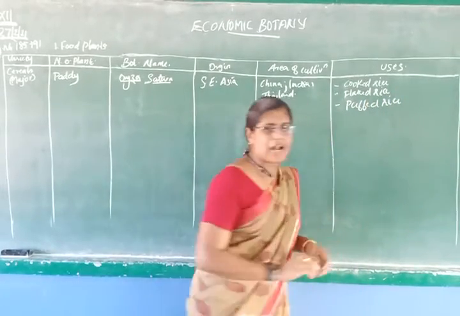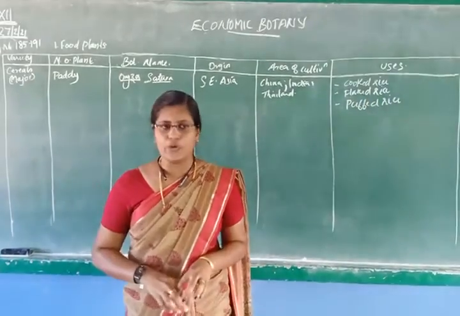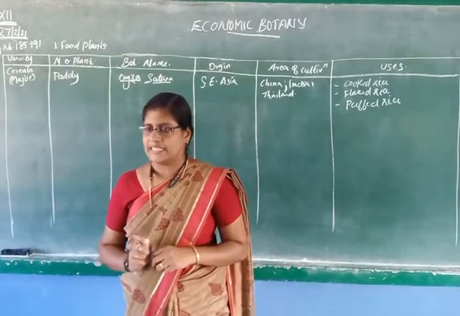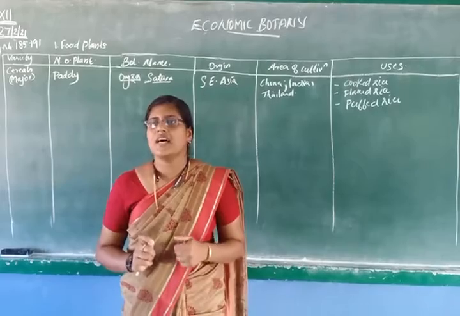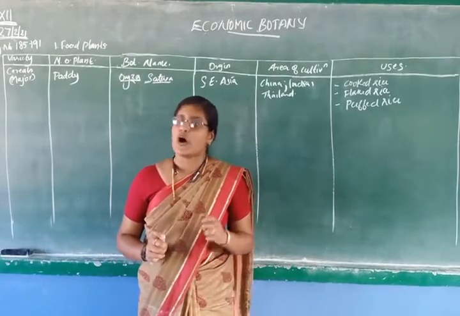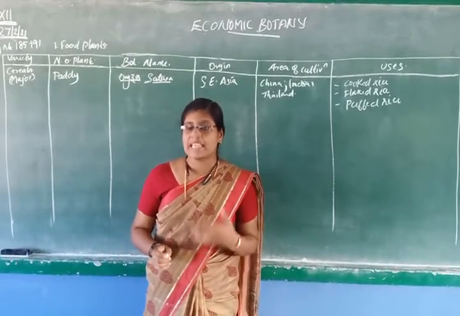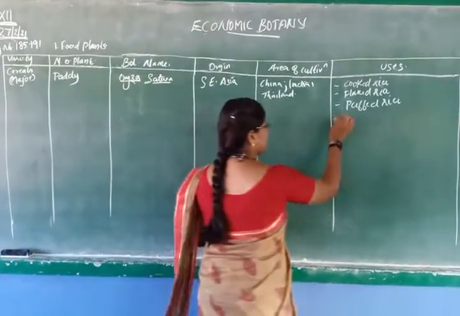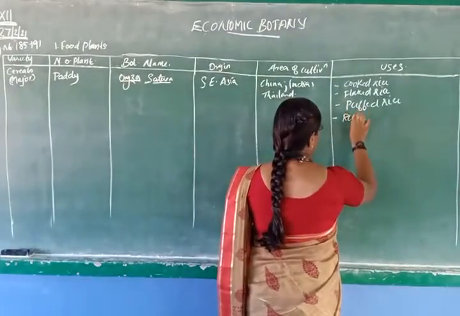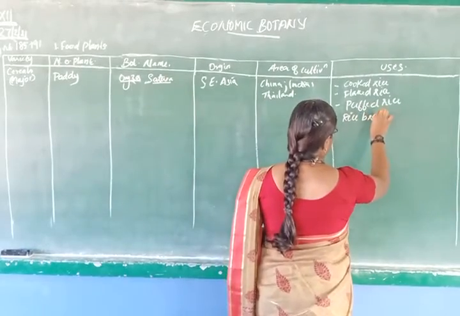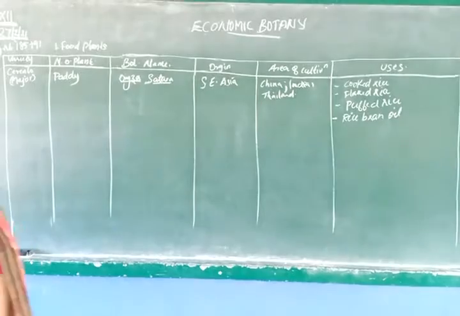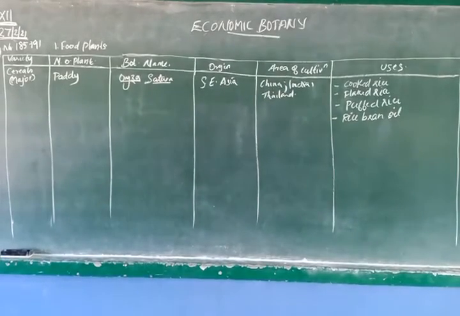You know rice bran oil? The bran, or the outer sheath of the seed, is ground to produce oil. Rice bran oil can be used for cooking and other purposes. Rice bran oil. Then you know husk. What is the husk?